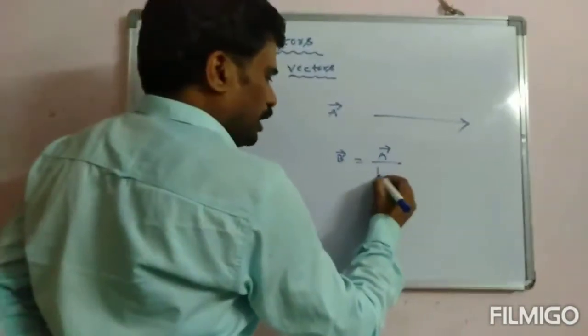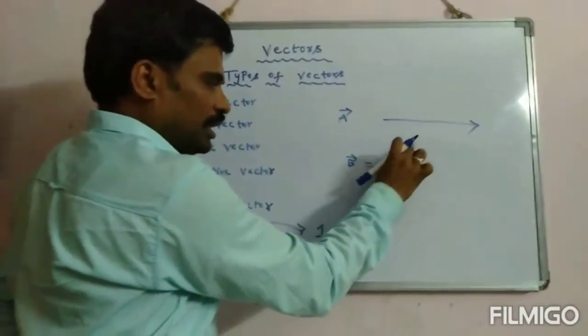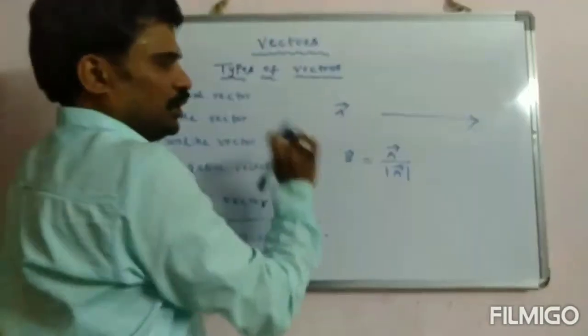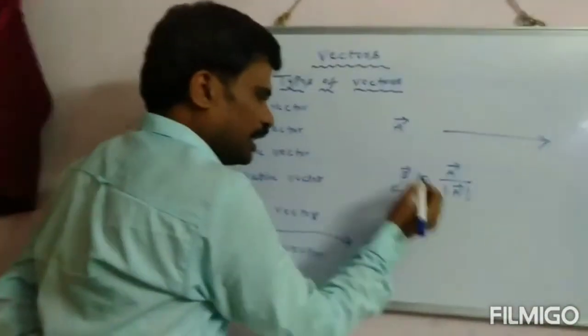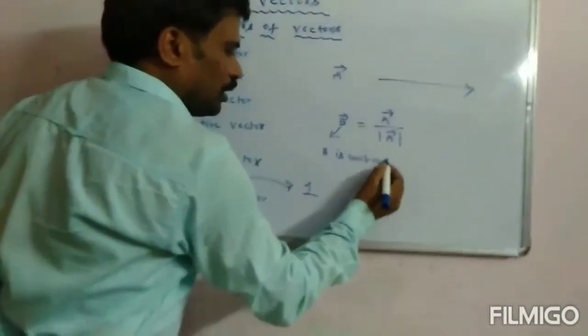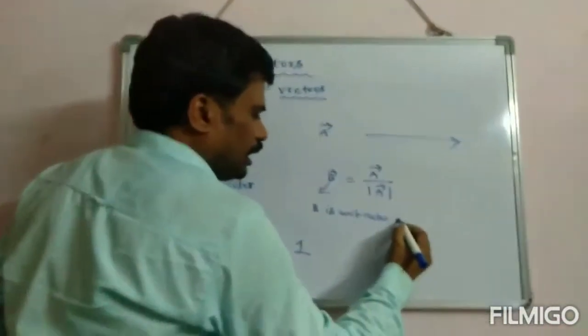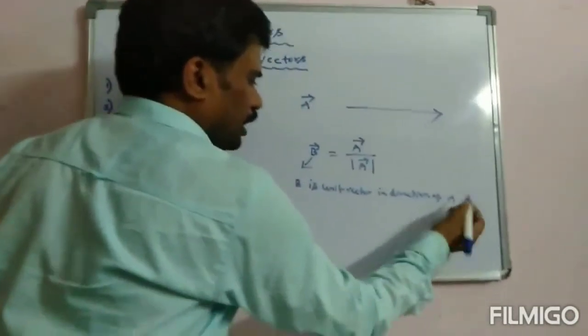How to write? A vector by mod A. It is nothing but the vector divided by its magnitude. Then I can say B is the unit vector in the direction of A.